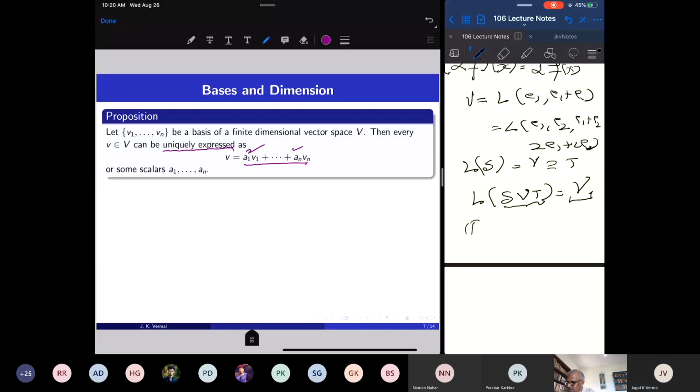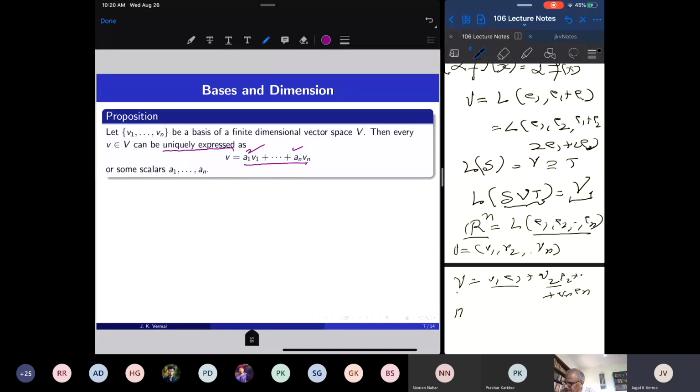So look at this situation in Rn. Rn is the linear span of e1 up to en, the standard basic column vectors, and every vector v, suppose v is the vector with components v1, v2, up to vn. Then v is equal to v1 e1 plus v2 e2 plus up to vn en, and these vi's are obviously uniquely determined. So every vector in Rn is a unique linear combination of e1, e2, up to en.